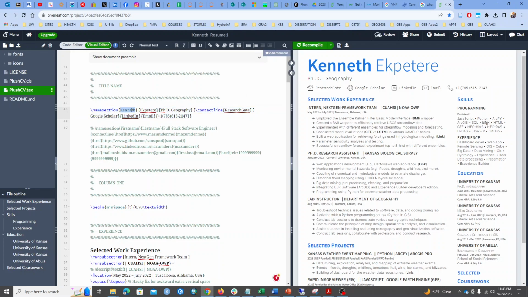So if I change this, for example, I change this to Yuki, and then recompile here, my name here is going to change. So it's going to give me a new name, Yuki Ekpeteri. So you see it's changed, and I can click water. So you keep changing it.